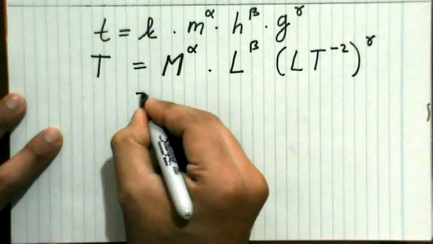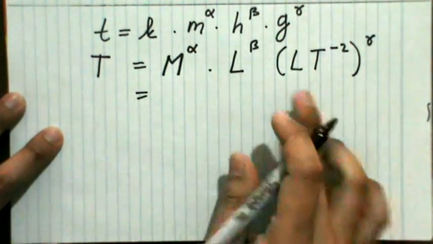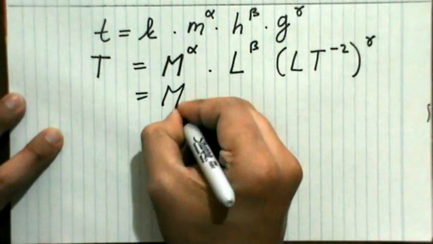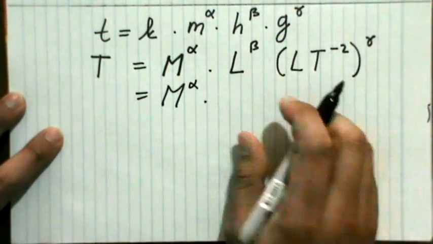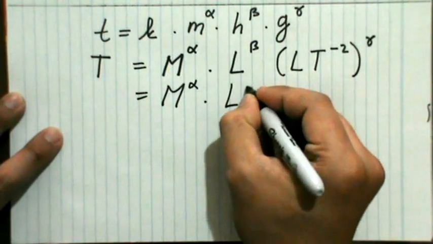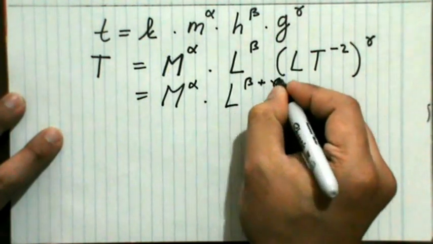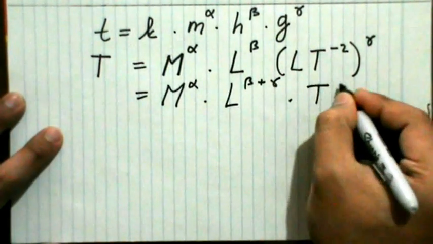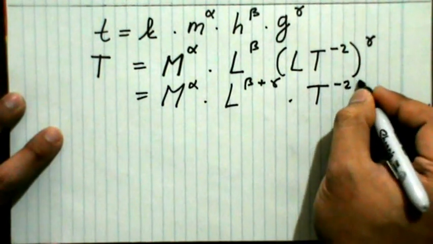Now let me calculate the right side first. This is M to the alpha, and then L to the beta plus gamma, and then T to the minus 2 gamma.